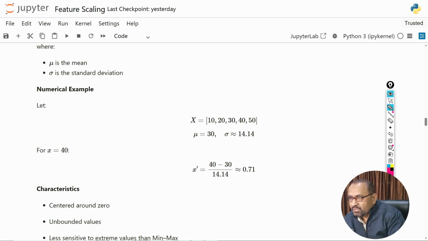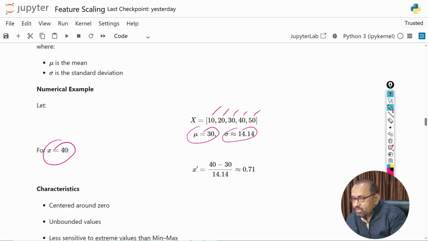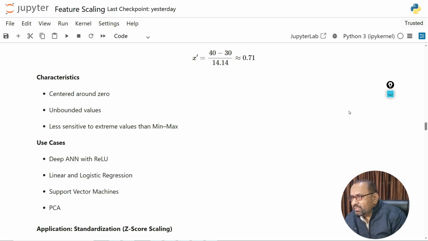Suppose the vector x is equal to 10, 20, 30, 40 and 50. These are the values, and the mean is 30 and the standard deviation is 14.14. Suppose we are taking x equal to 40. By using the above formula, we have x' equal to (40 minus 30) upon 14.14. After simplifying, this is approximately 0.71. So what are the characteristics of this? The values are centered around 0, mostly centered about 0, and unbounded, and less sensitive to extreme values than min-max.